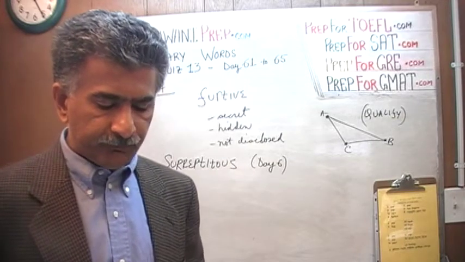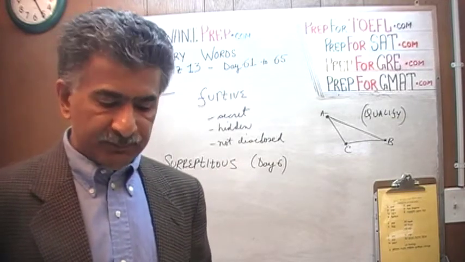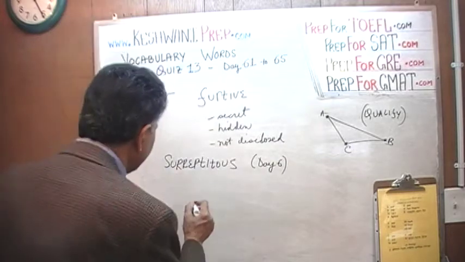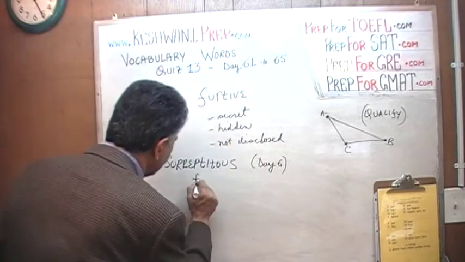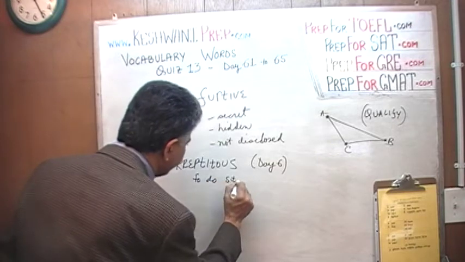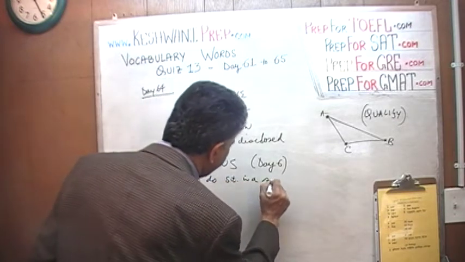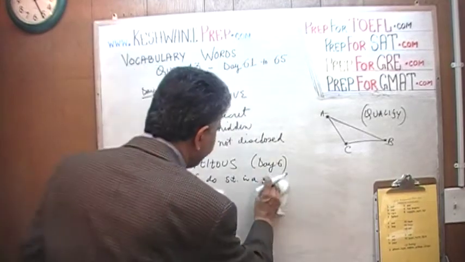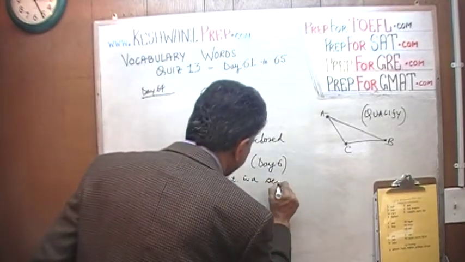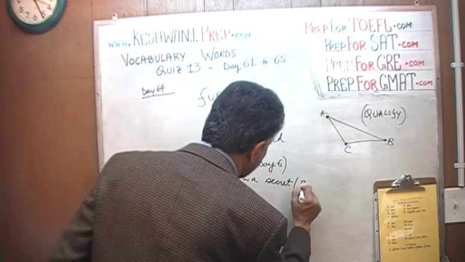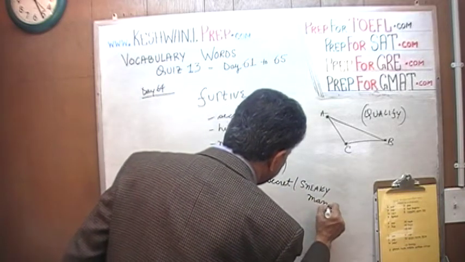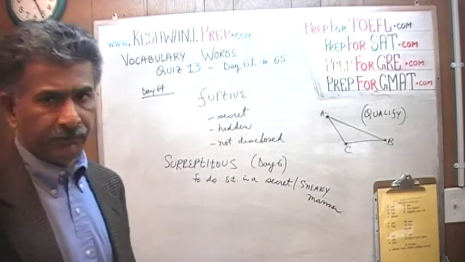Surreptitious is the word. It simply means to do something in a secret manner, in a secret or sneaky manner, when nobody's looking.